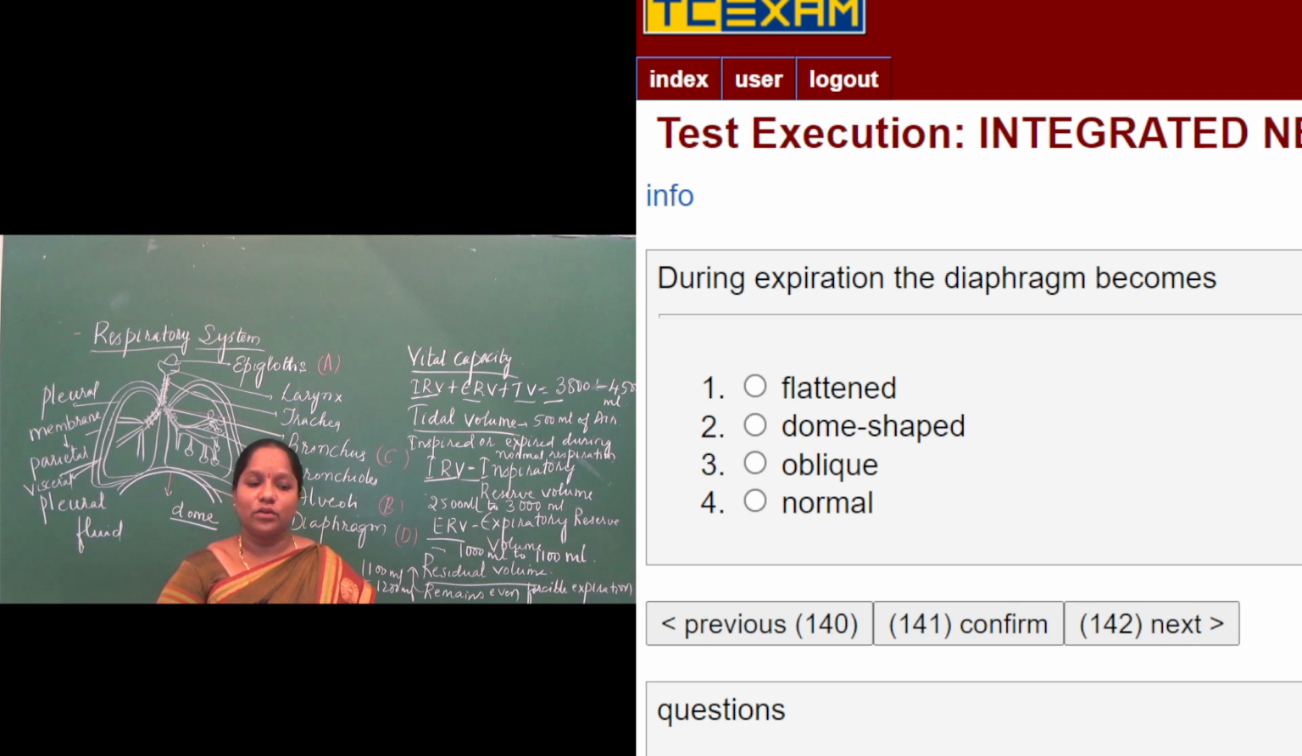During expiration, the intercostal muscles will become relaxed and the diaphragm will become dome shape. They have given four options here: flattened, dome shape, oblique, normal. Flattened will be during inspiration, dome shape will be during expiration, oblique will not come here, and normal. So the answer for this will be dome shape.